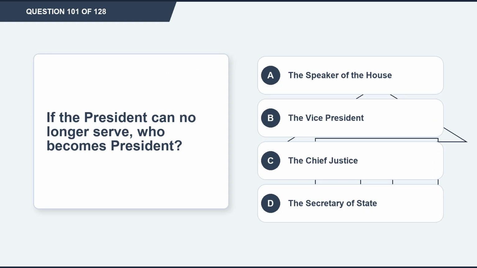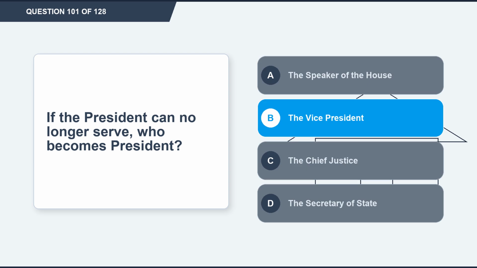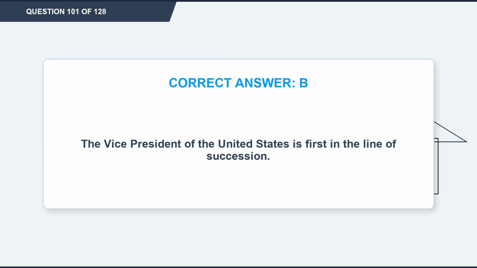Question 101. If the president can no longer serve, who becomes president? Option A, the Speaker of the House. Option B, the Vice President. Option C, the Chief Justice. Option D, the Secretary of State. The correct answer is option B, the Vice President. Explanation. The Vice President of the United States is first in the line of succession.